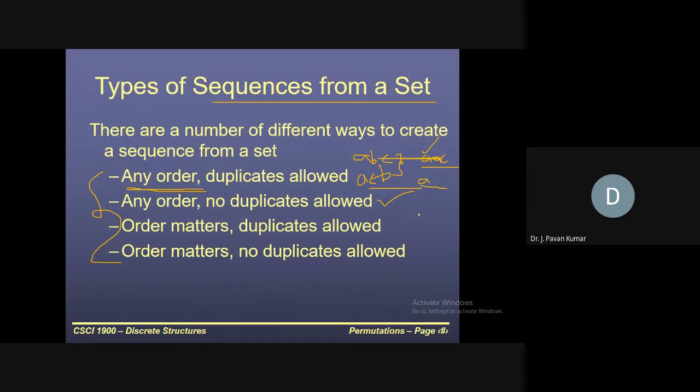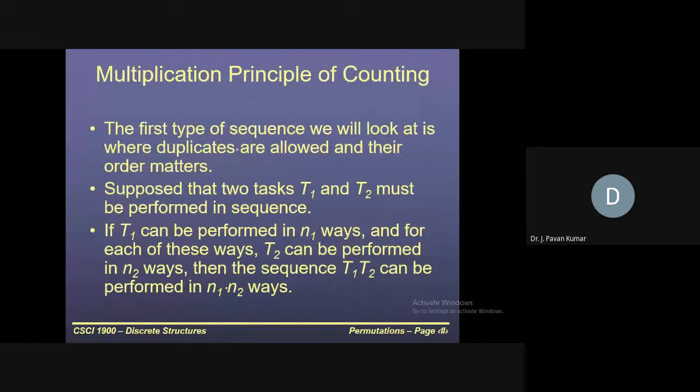And duplicates are allowed, in the sense we can say ACA. This is allowed in the third type of sequence which will be formed from a set ABC. Next, consider the fourth one: order matters and no duplicates are allowed. That means if we use A once in a sequence, we should not use A again. Duplicates are not allowed, but order matters. With respect to these four, we have seen the first two, where duplicates are allowed and order matters.